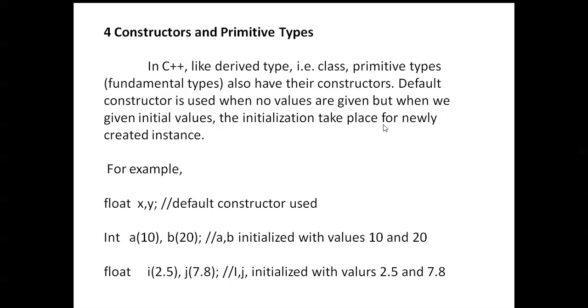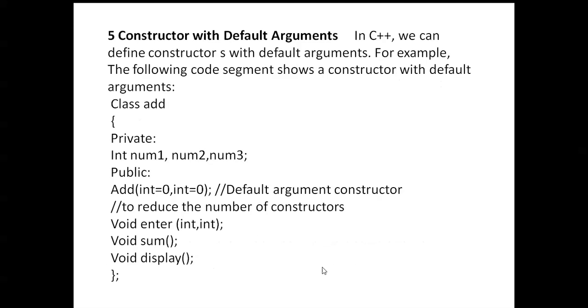Here you can see float x, y with the default constructor used. Int a of 10, b of 20: a and b are initialized with values 10 and 20. Here no values are given, so this is called the default constructor. And here floating point values i and j are assigned the values 2.5 and 7.8.